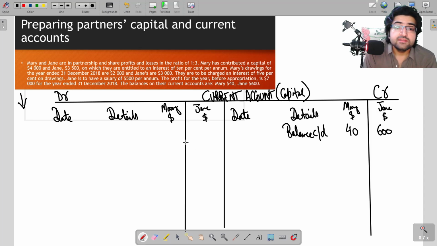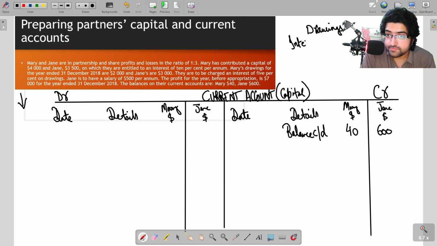Now, things to include in current account. We have to include the following things. First of all, we have to include drawings, because you know drawings are always deducted from capital. Okay? Then we also have to include interest on drawings. Okay, we have to include interest on capital.